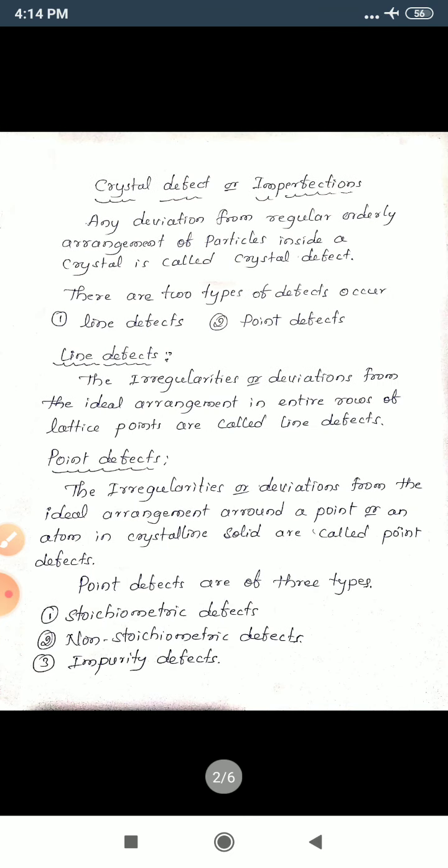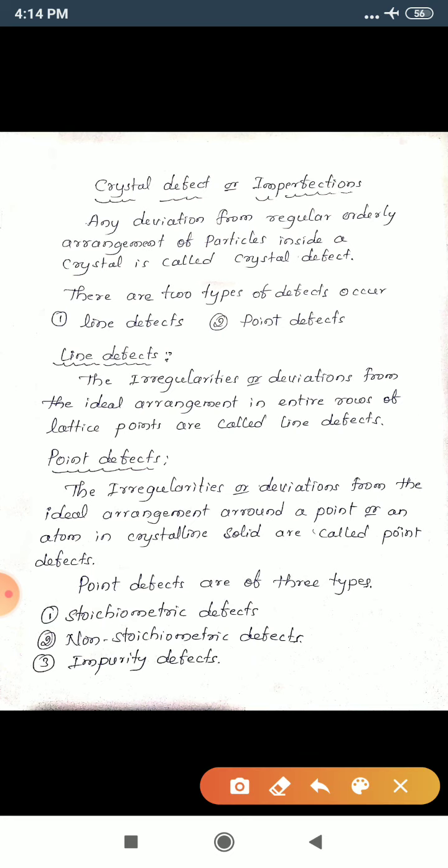See here, crystal defects are imperfections. As I said already, imperfection or crystal defect means any deviation from regular orderly arrangement of particles inside a crystal. Then crystal defect is again classified into two types, line defect and point defect.